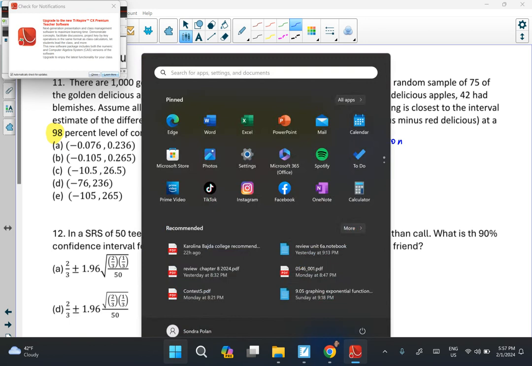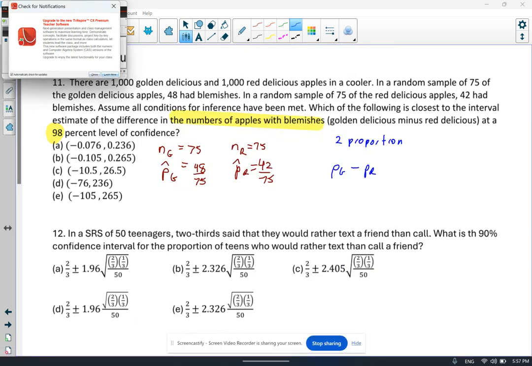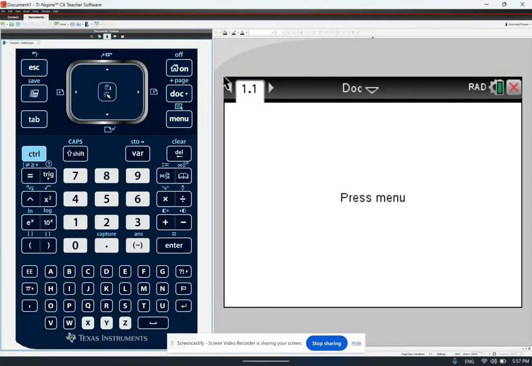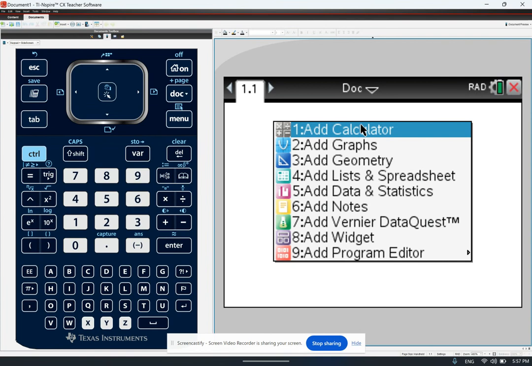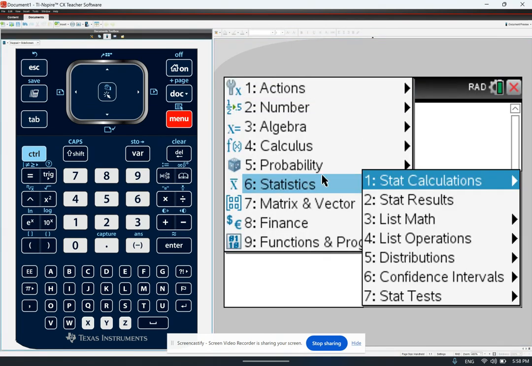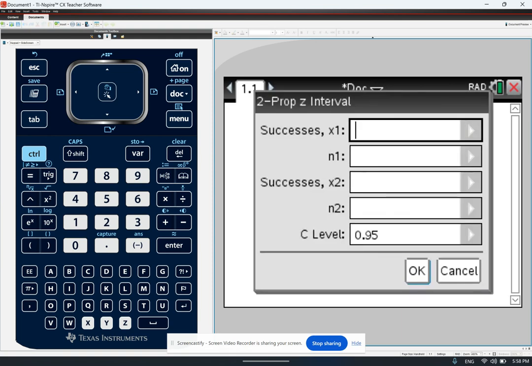So let me try to get that calculator out. Oh, there it is. Let me just make it larger so you can see and I can see. And we're going to go to a calculator page. You're going to do menu, statistics, confidence interval, two-proportion z interval.